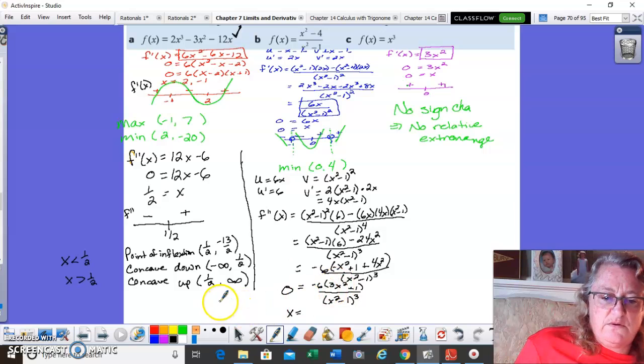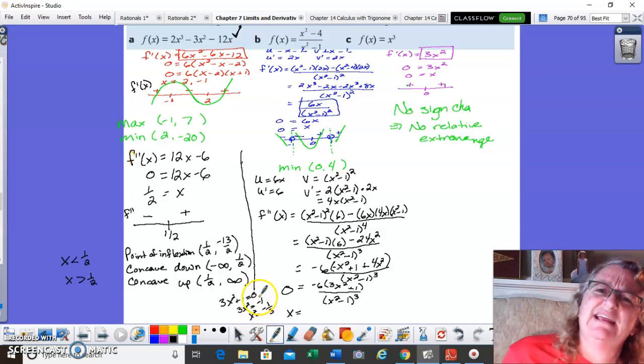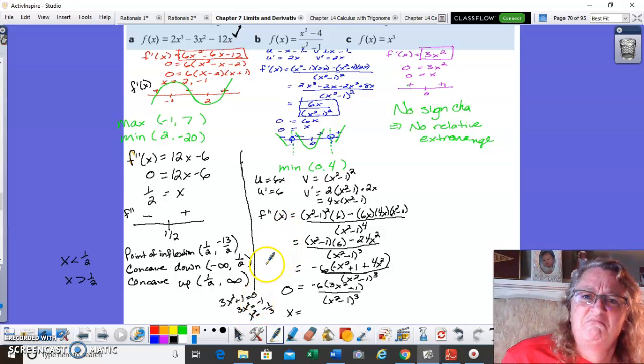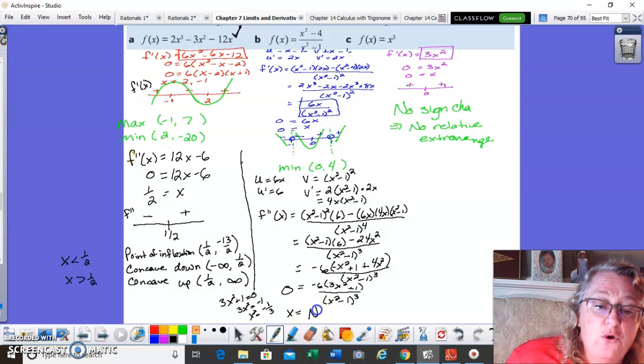So 3x squared plus 1 equals 0. So 3x squared equals negative 1, so x squared equals negative 1/3. I'd have to take the square root of a negative number. No, there's no real solution here.